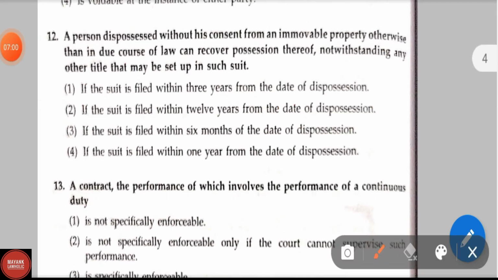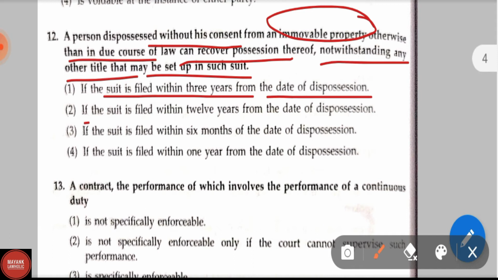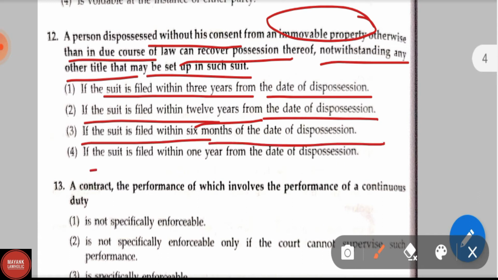Question number 12. A person dispossessed without his consent from an immovable property otherwise than in due course of law can recover possession thereof, notwithstanding any other title that may be set up in such suit. Options are: if the suit is filed within 3 years from the date of dispossession. Option second, if the suit is filed within 12 years from the date of dispossession. Option third, if the suit is filed within 6 months from the date of dispossession. And option 4, if the suit is filed within 1 year from the date of dispossession. Correct answer is option third, if the suit is filed within 6 months from the date of dispossession.